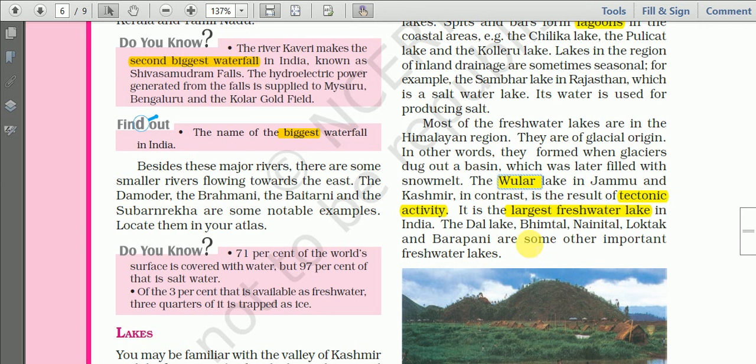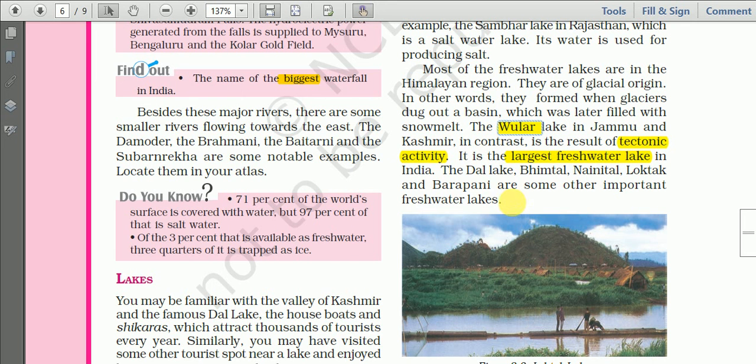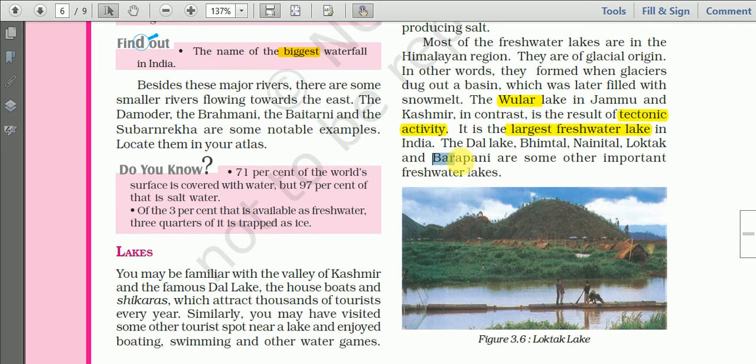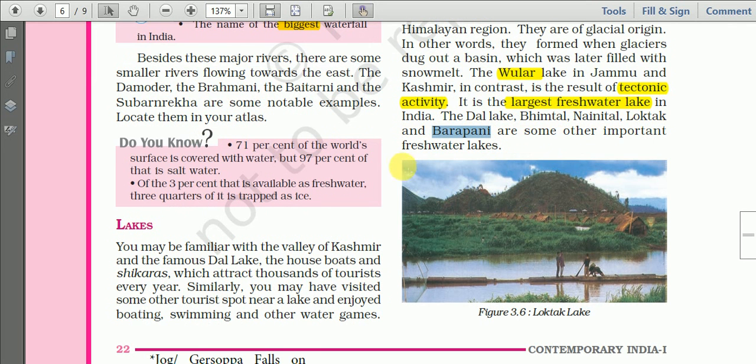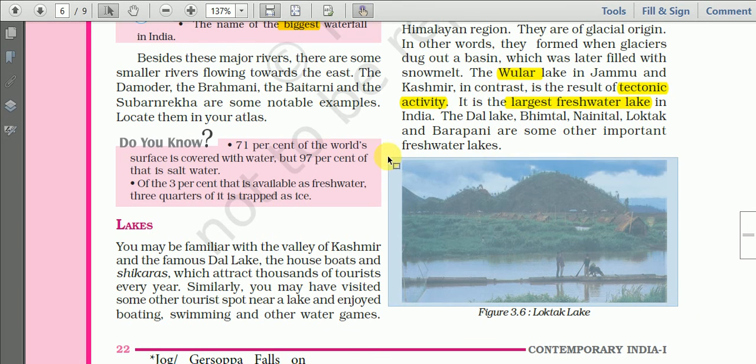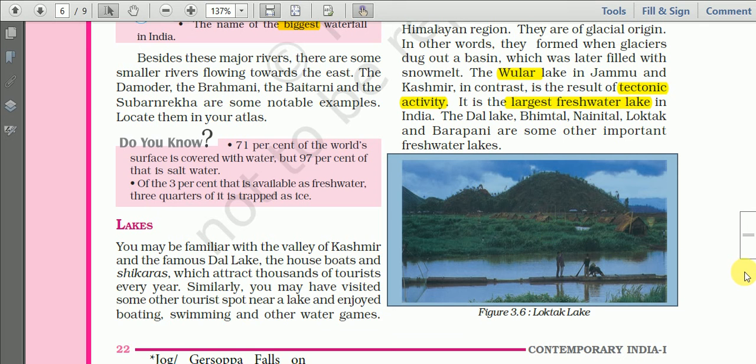And so other examples of freshwater lakes: we have Dal Lake in Jammu and Kashmir, then Bhimtal and Nainital in the Himalayan region, Loktak Lake in Manipur, then Barapani in Meghalaya. So this is a photograph of our lake. Okay, Loktak Lake is here. So this is the Loktak Lake, and I think you are seeing Thanga Island also.